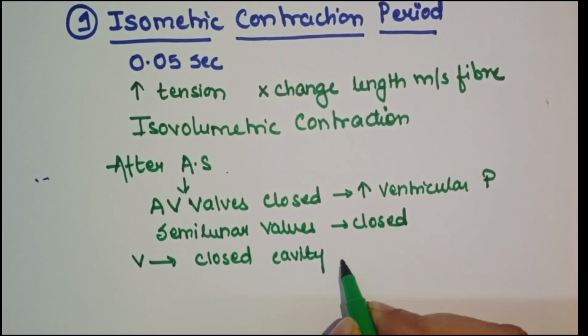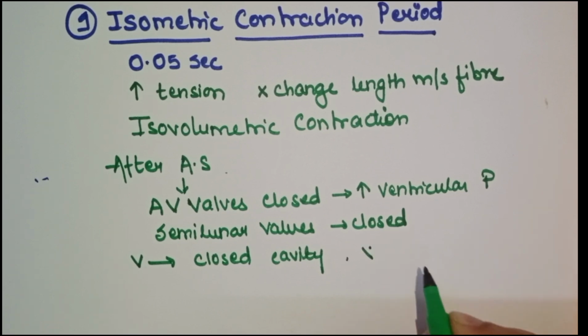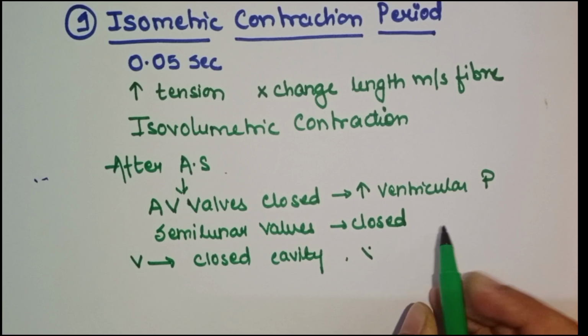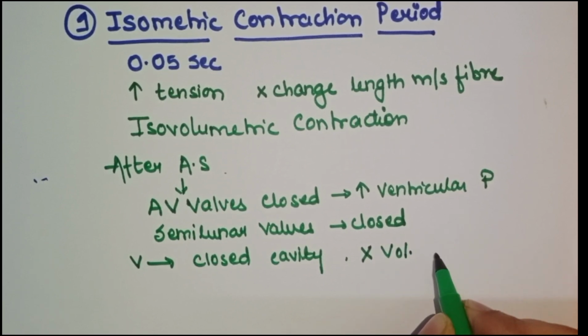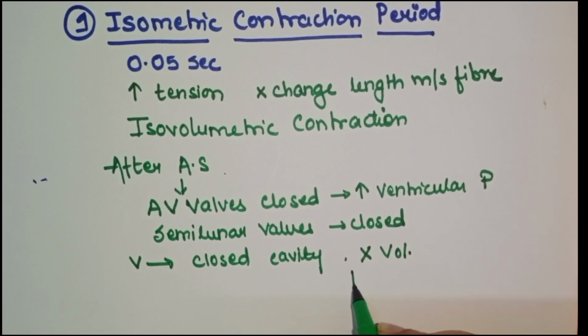in such a way that there is no change in the volume of ventricular chamber or length of the muscle fiber. Only the tension increases.